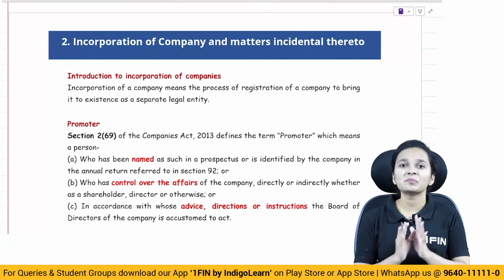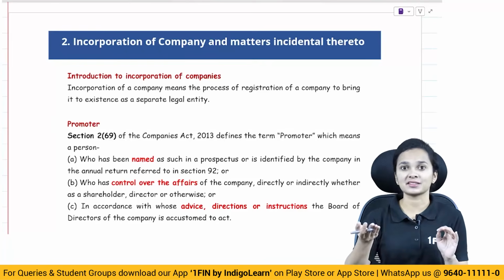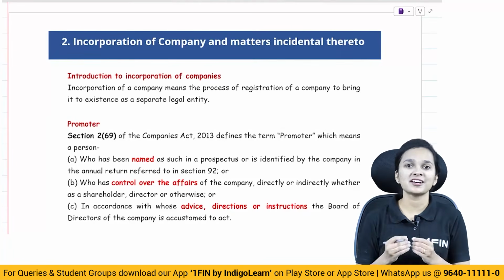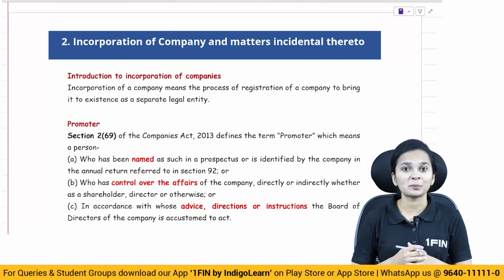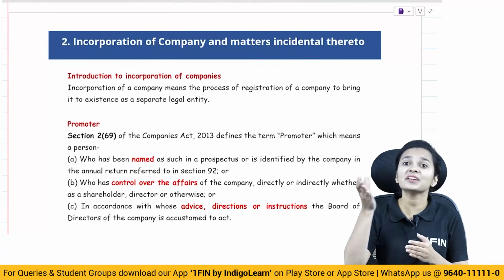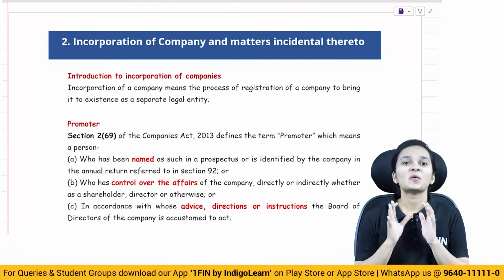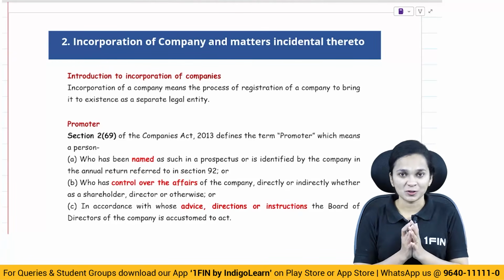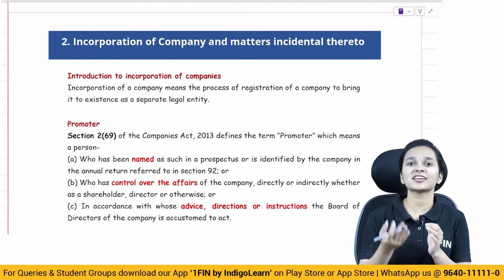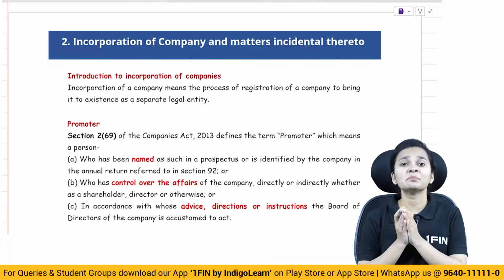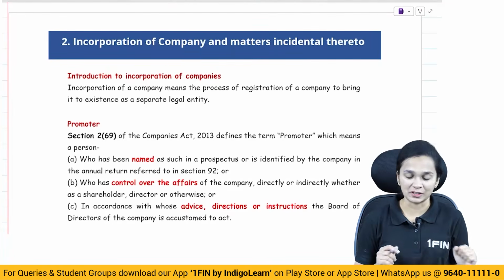So in chapter 1, what did we do? We have understood the basics. We have understood a few basic terms. And now we will start with a very important topic wherein we will understand how a company is incorporated. Let's understand what is incorporation of a company, but let's first take an example and understand what the basics for incorporation of a company are.